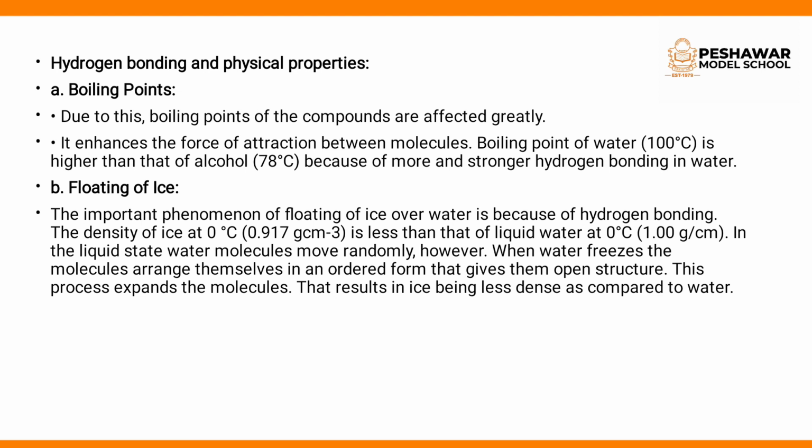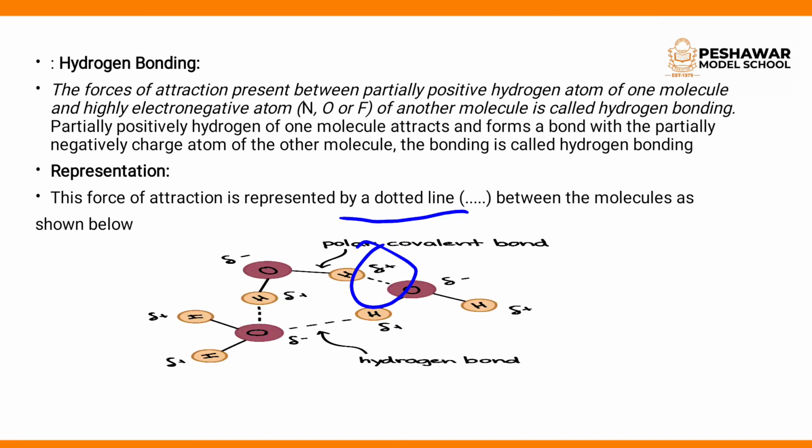That is, the boiling point of water, or of any other compound that contains strong hydrogen bonding, is increased, and ice floats on the surface of water because of the hydrogen bonding that is enhanced in the ice formation. So what is hydrogen bonding? Again I am repeating, hydrogen bonding is the force of attraction present between the partial positive hydrogen atom and the highly electronegative elements of the periodic table, the first three being fluorine, oxygen and nitrogen.